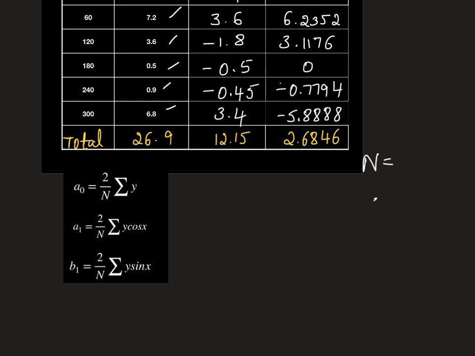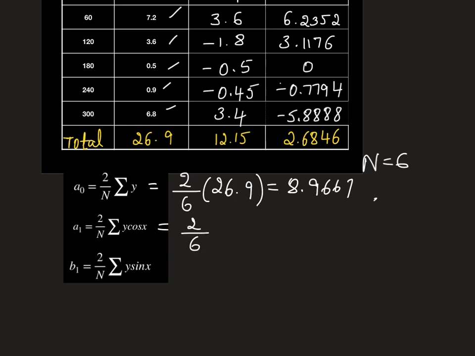So therefore n is 6 here. Therefore it is 2 by 6, summation y is 26.9. Then it will be 8.9667.